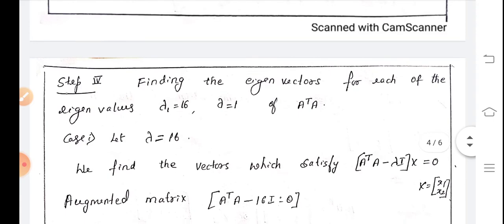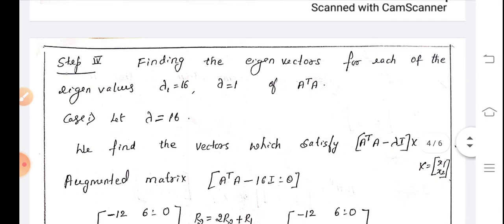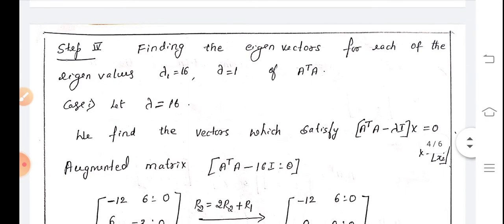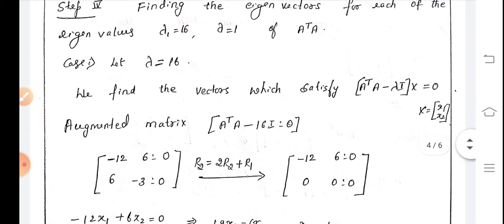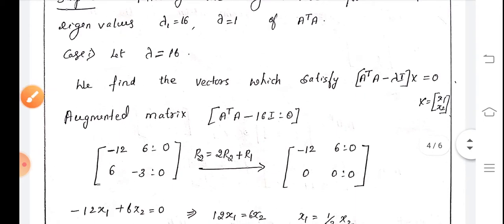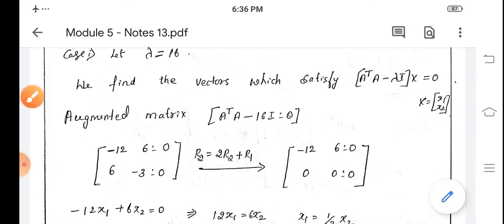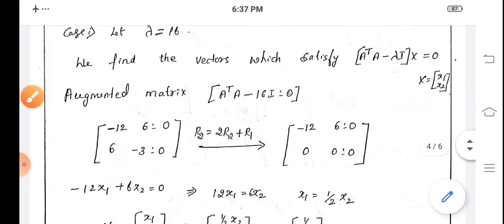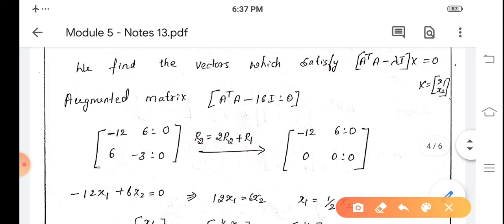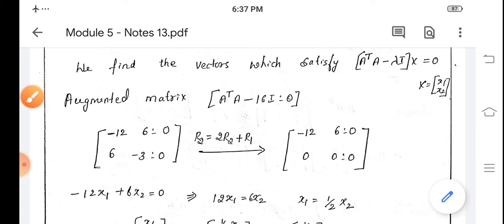Then in the next step, it is step number 4, we need to find the eigenvectors for each of the eigenvalues lambda 1 and lambda 2 of A transpose A. So first we take lambda equal to 16. The case 1, we take lambda equal to 16. And we find the vectors which satisfy (A transpose A minus lambda I) x equal to 0, where x represents column vector x1, x2, because the given matrix is of order 2.